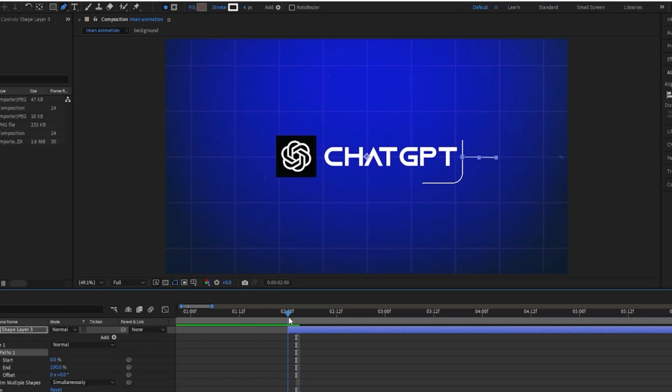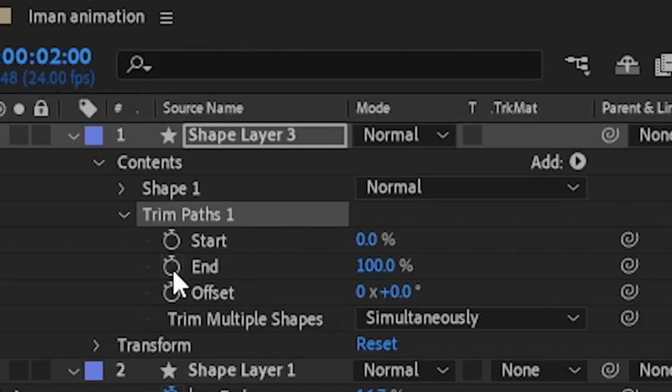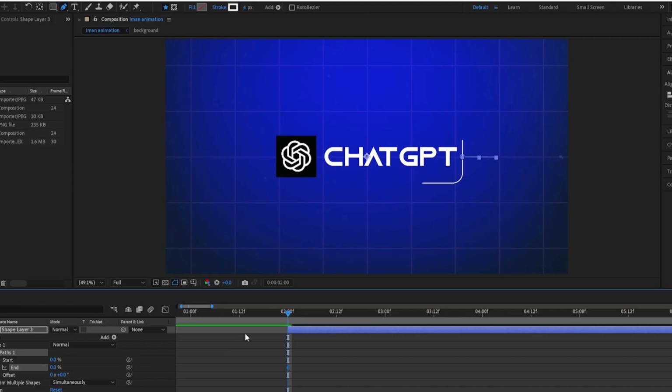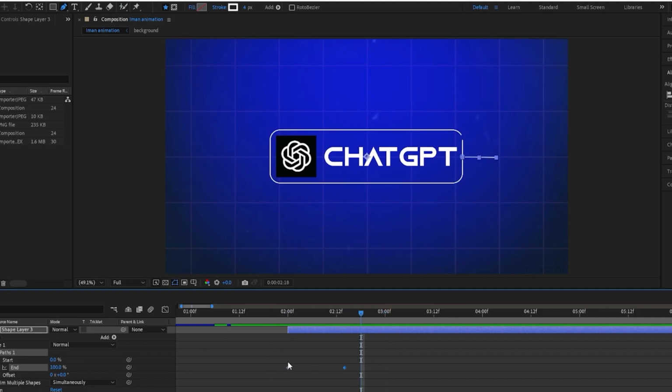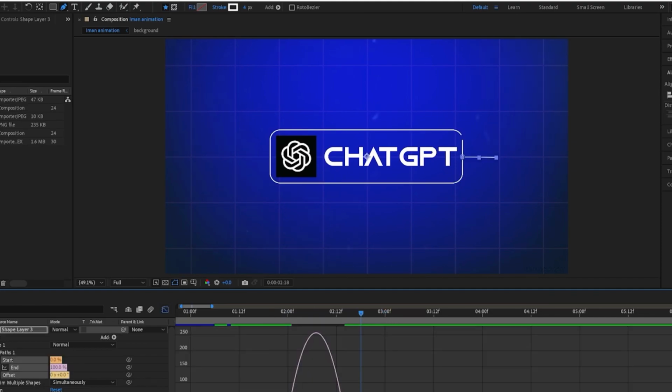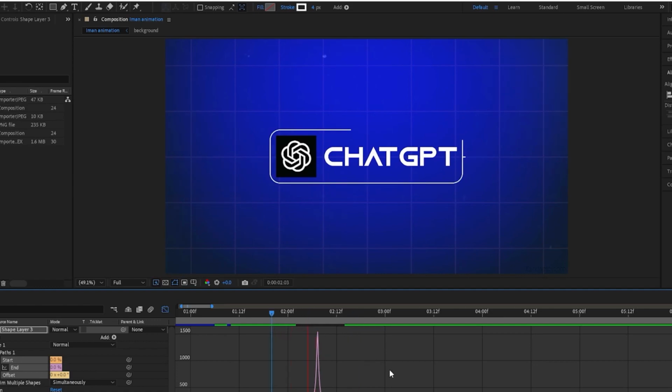Then you want to keyframe the end at 0 again, go forward, I don't know, half a second, maybe no, a second or so, and keyframe the end at 100, and you should have this again. Then you want to highlight them, press F9 and do the exact same thing. There's a lot of graphs in this video, I can't lie. It's a lot of the same animations. You then just basically adjust it to what you actually want.